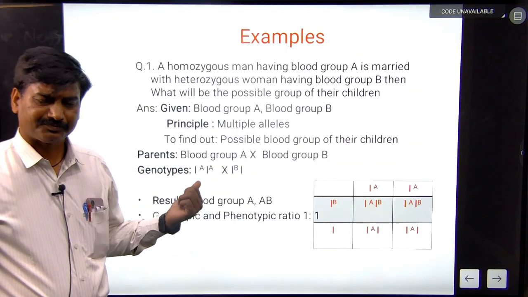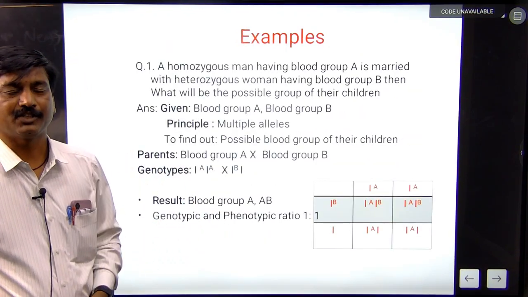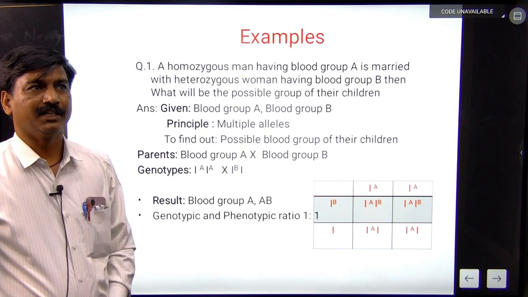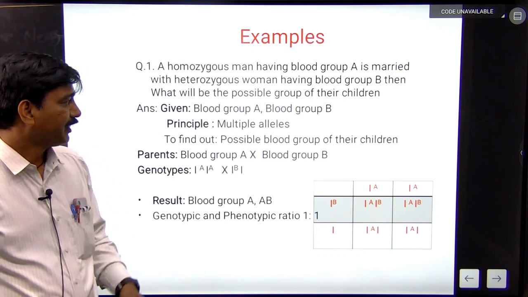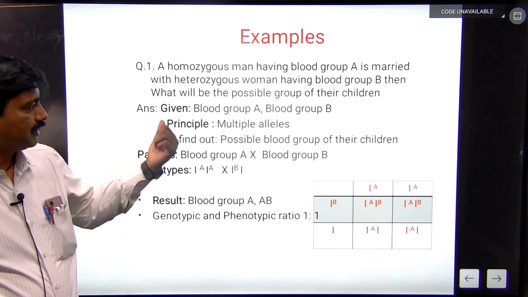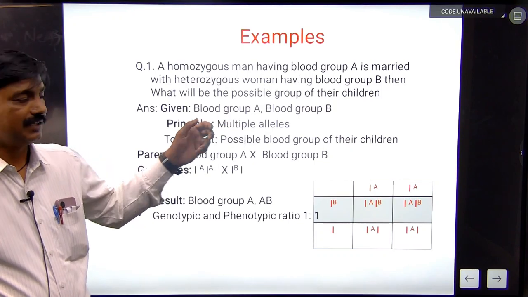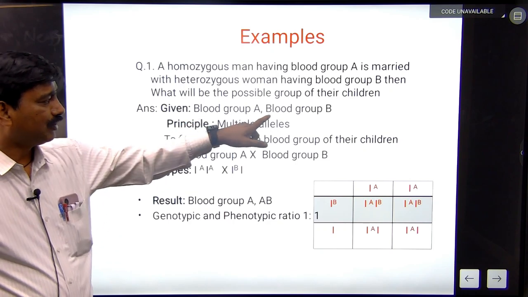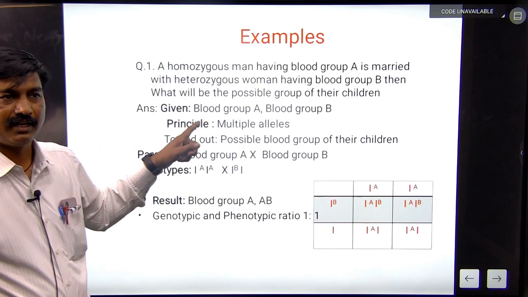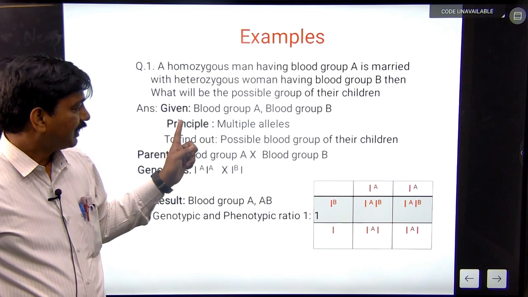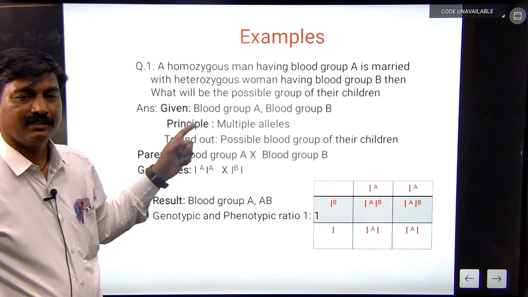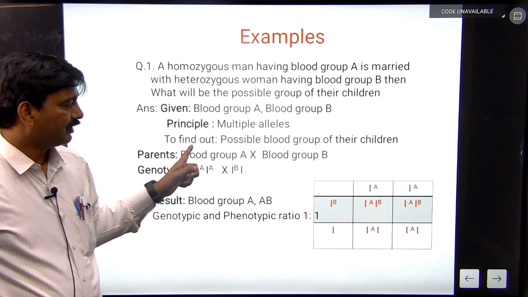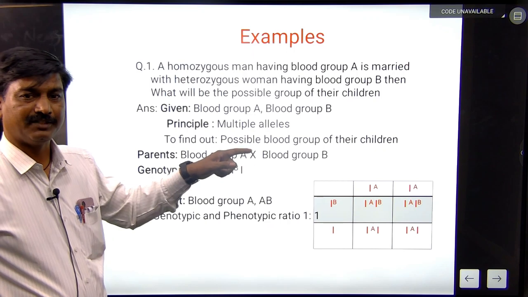And another example of the blood group: a homozygous man having blood group A is married with a heterozygous woman having blood group B, then what will be the possible blood group of their children? Here, the man and woman have blood group A and B. The principle is multiple alleles, an example based on the multiple alleles, to find out the possible blood group of their children.